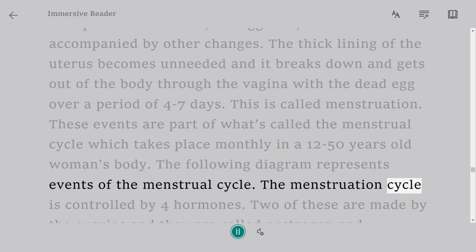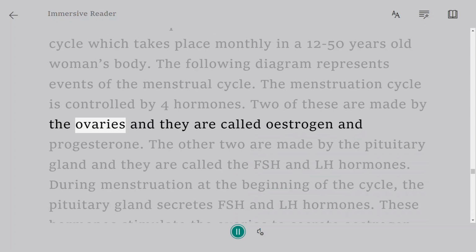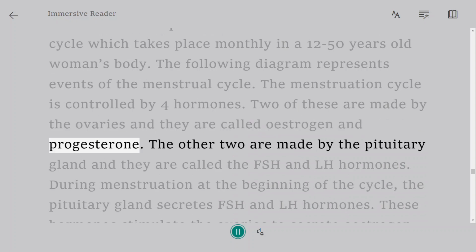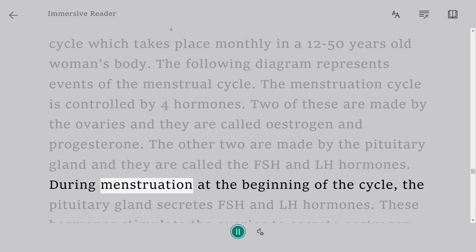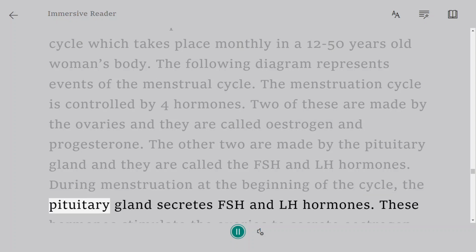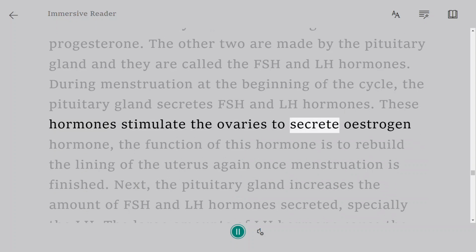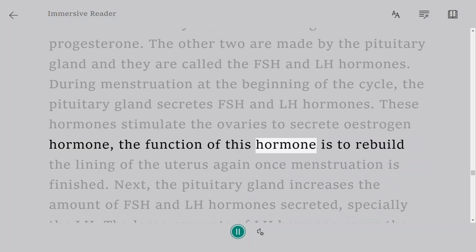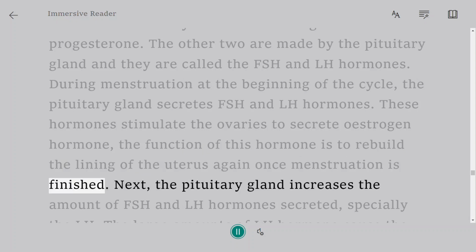The menstrual cycle is controlled by 4 hormones. 2 of these are made by the ovaries and they are called estrogen and progesterone. The other 2 are made by the pituitary gland and they are called the FSH and LH hormones. During menstruation at the beginning of the cycle, the pituitary gland secretes FSH and LH hormones. These hormones stimulate the ovaries to secrete estrogen hormone. The function of this hormone is to rebuild the lining of the uterus again once menstruation is finished.